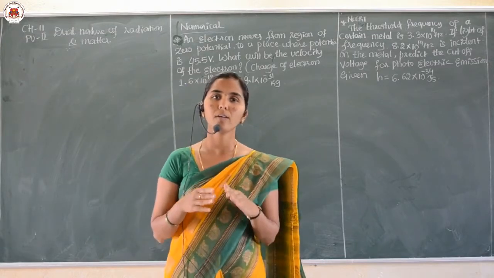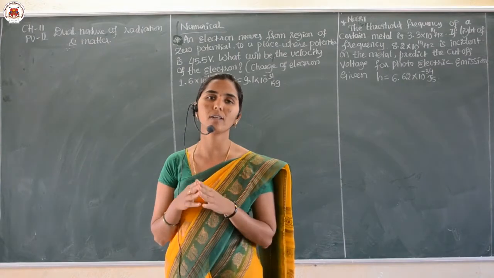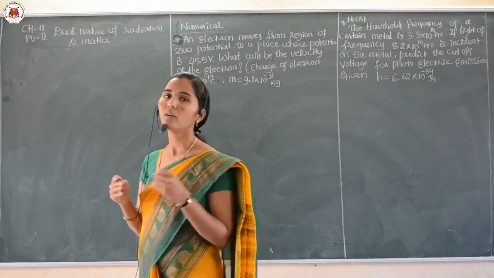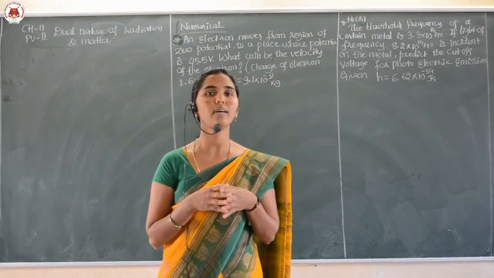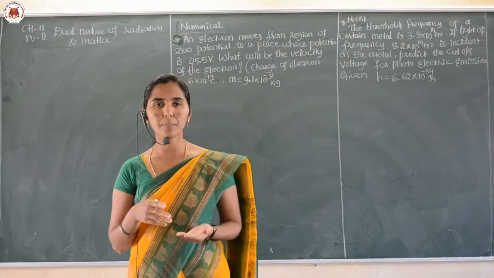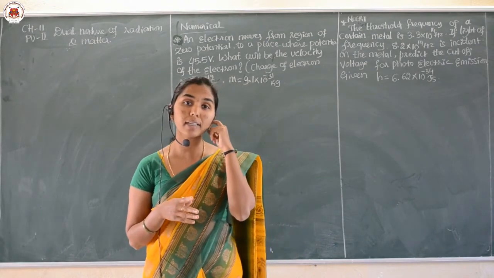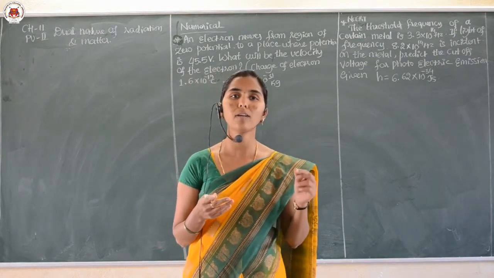So today we are at the end of the topic, that is the dual nature of radiation and matter, right? And here we need to understand what is the particle nature of light. In the previous classes we learnt the wave property of light, that means light behaves like a wave.